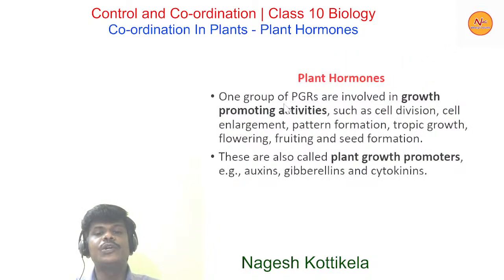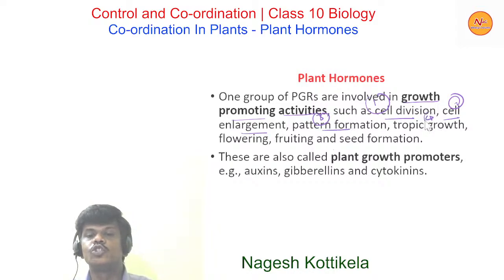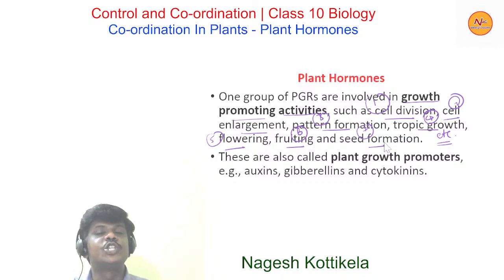Here, one group of PGRs is involved in growth promoting activities. So these are growth promoting hormones. These are involved in growth promoting activities such as cell division, cell enlargement, pattern formation, tropic growth, flowering, fruiting, seed formation. So like this, there are so many growth promoting activities. So this one group of PGRs, plant growth regulators, is involved in growth promoting activities.